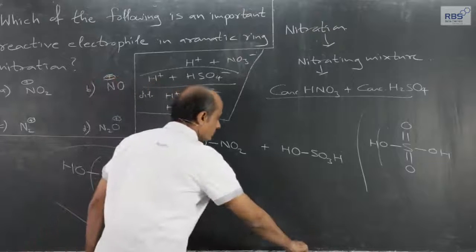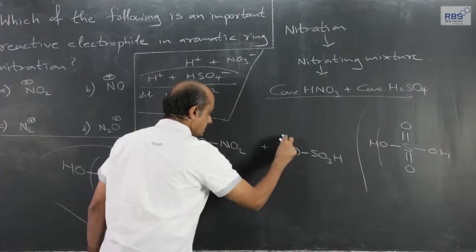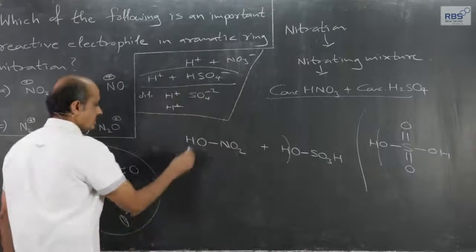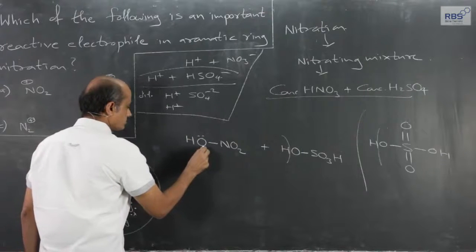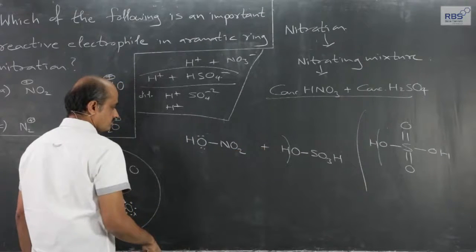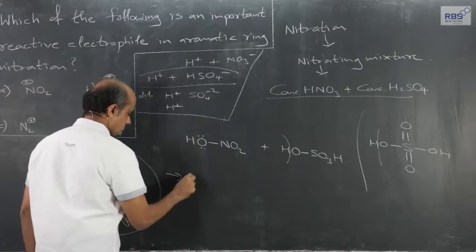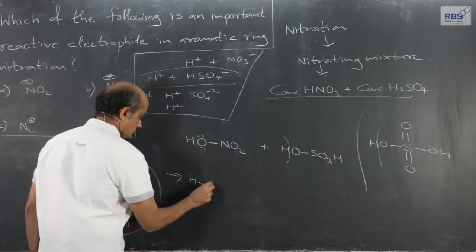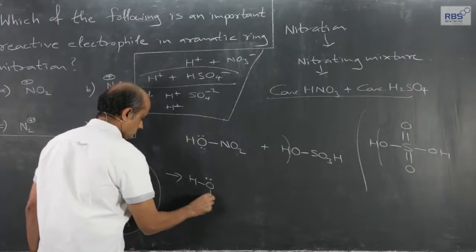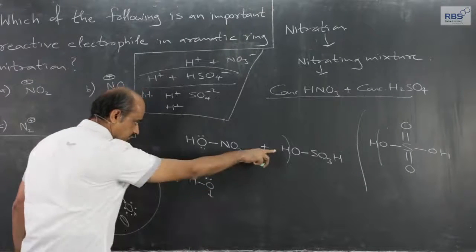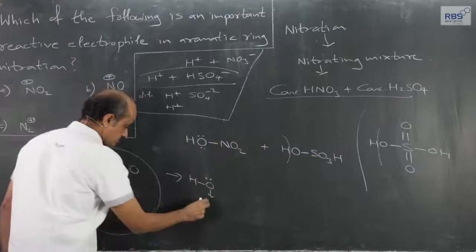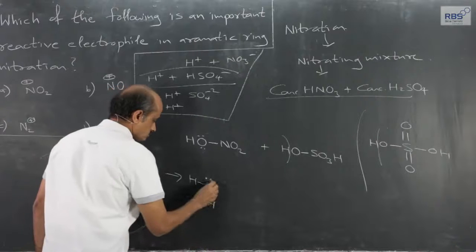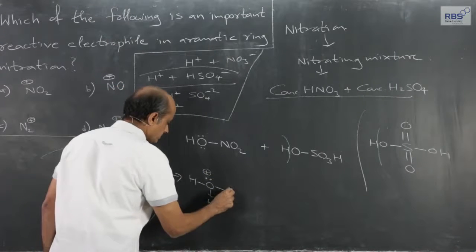This one OH bond, in short, I have written in this manner, and the lone pair of electrons on oxygen. Because of that, the hydrogen atom in the form of H plus ions develops a positive charge.